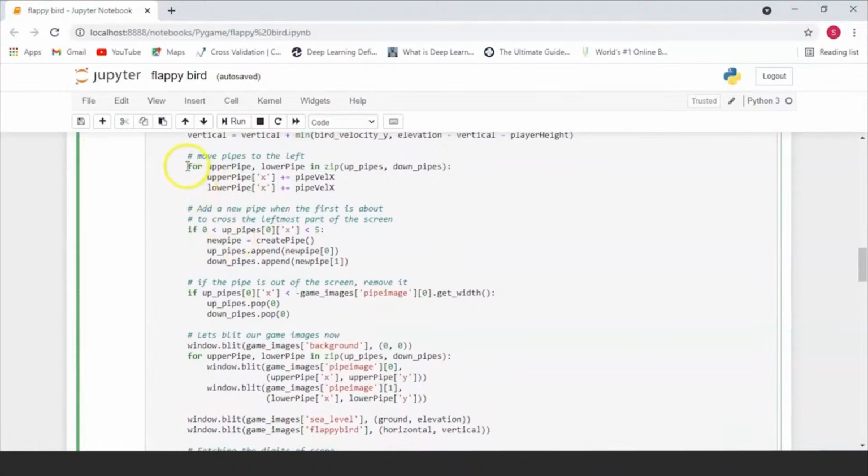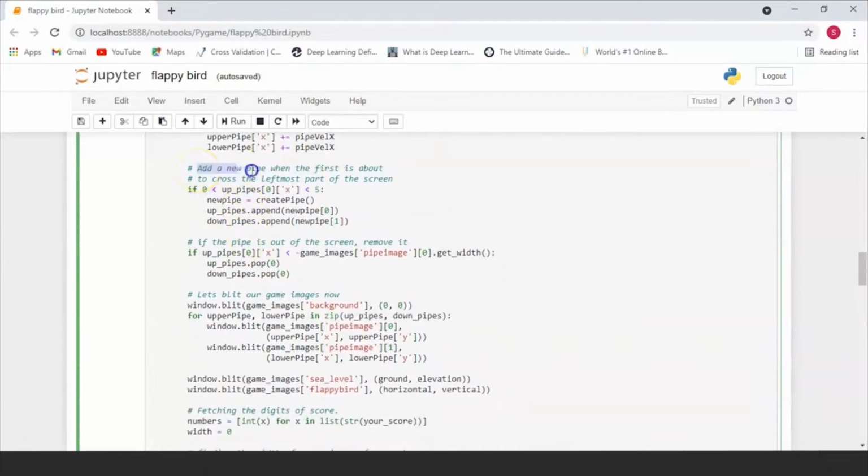Now after this, your pipes will keep moving to the left. In this game, the pipes are the ones that are moving horizontally. The bird is not moving horizontally. The bird is only moving vertically. So basically what we're going to be doing is changing the x coordinate of our pipe, and the pipe is not going to randomly start increasing in height, right? So we're not going to be touching the y coordinates of the pipe. Of the upper and the lower pipe, we're going to slowly change the x coordinate by the velocity factor that we've already initialized previously. So the pipes will slowly keep moving by this velocity factor towards the left hand side of the screen.